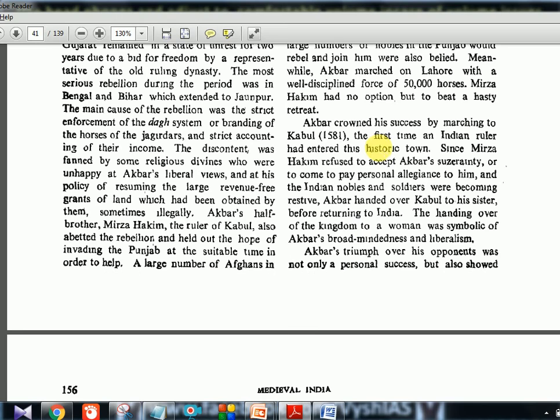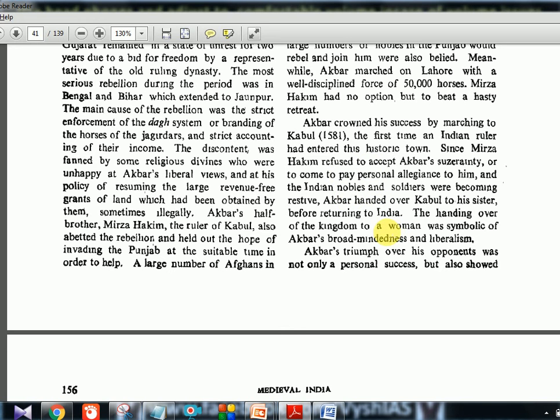So Akbar crowned his success by marching to Kabul, the first time an Indian ruler has entered the historic town. So this is something important: the first time an Indian ruler entered Kabul is Akbar. Now since Mirza Hakim refused to accept Akbar's suzerainty or to come to pay personal allegiance to him, and the Indian nobles and soldiers were becoming restive, Akbar handed over Kabul to his sister before returning to India. Because Mirza Hakim's problem is still there, Akbar assigned this to his sister.